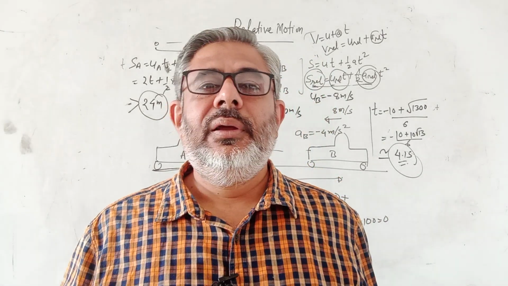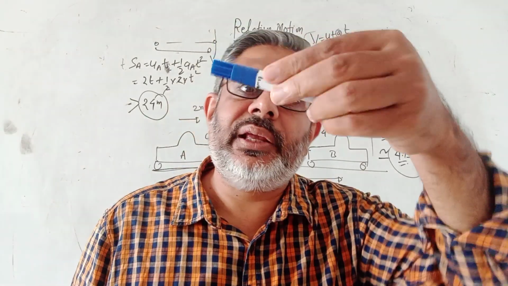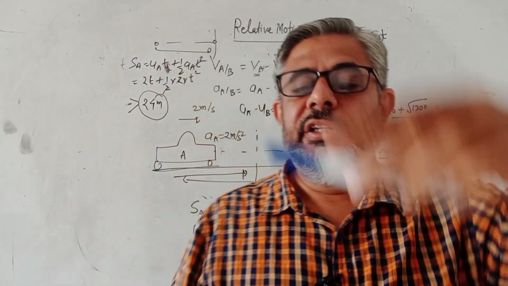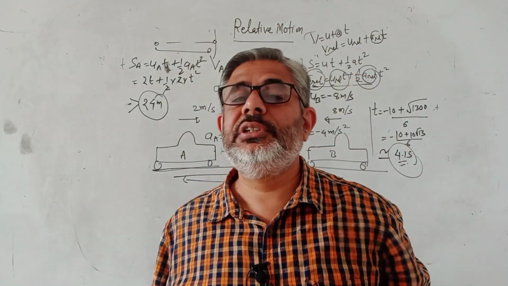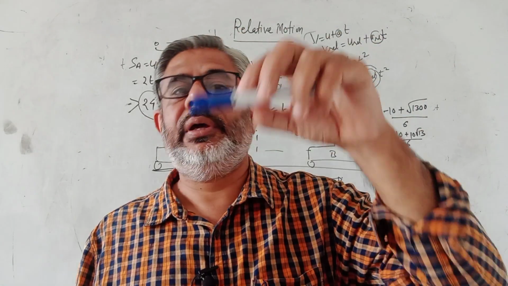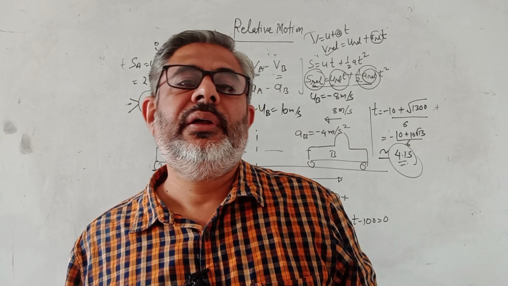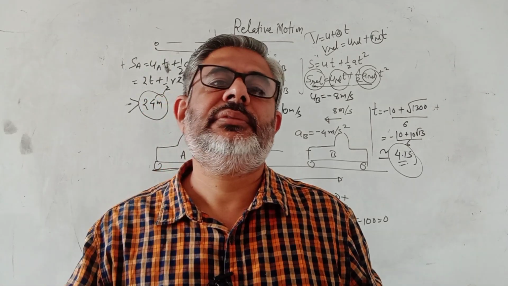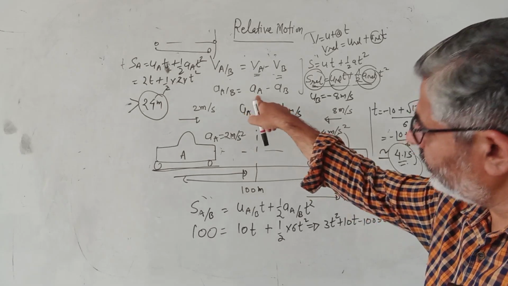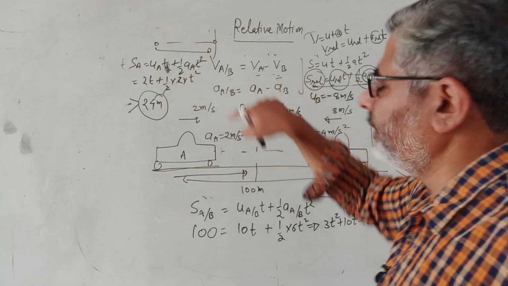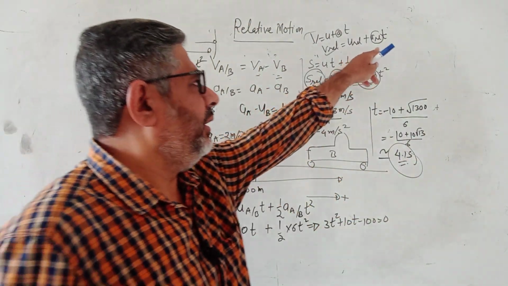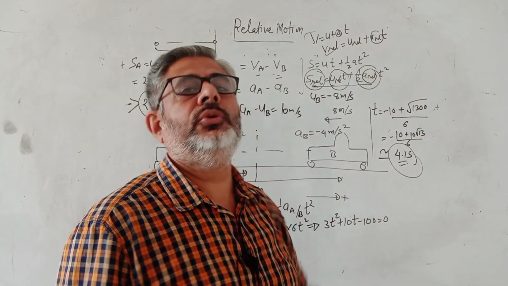That is g. So it has an acceleration g, it also has an acceleration g. If both of them have an acceleration g, what do you mean? You clearly mean that if both have the same acceleration g, then their relative acceleration is 0. Why? Because A relative means A_A minus A_B. Now this is also g, this is also g, relative acceleration is 0. Isn't it wonderful? Now if A relative is 0, that means V relative is equal to U relative.